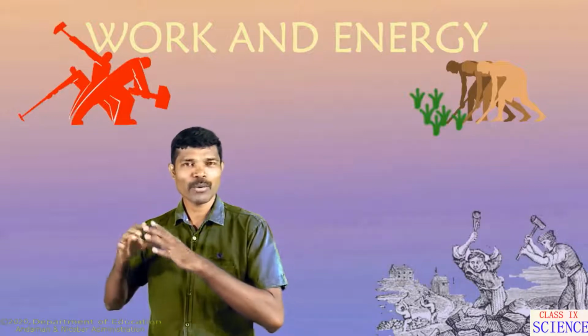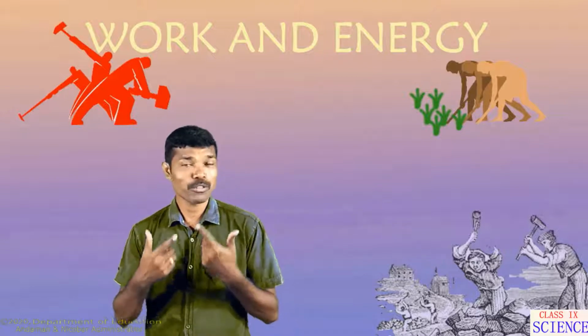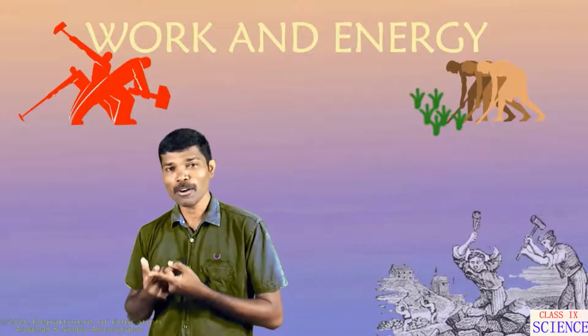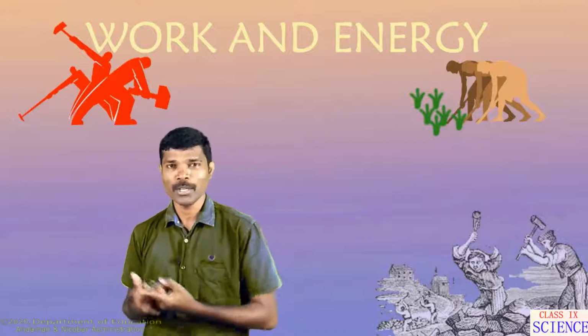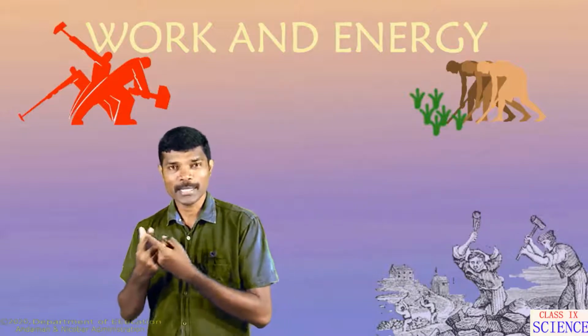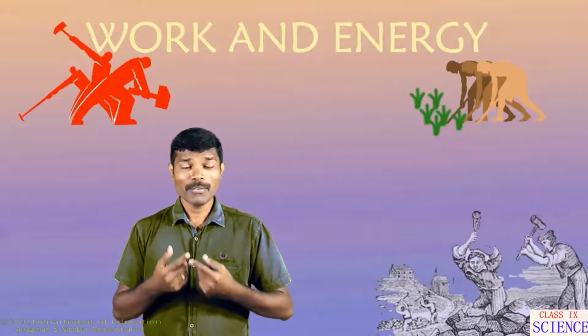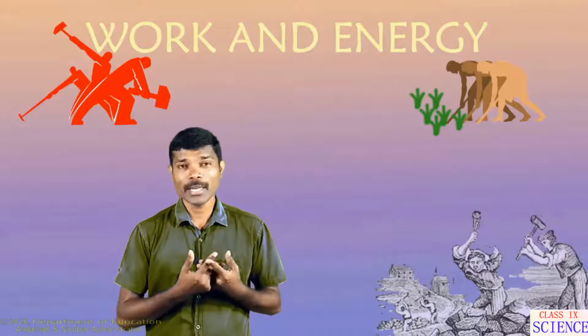When we apply force to an object, the object moves. At that time, what happens? We are applying our force. Muscular force is being applied on the object. As a result of this, the box moves. Here we can say that work is done on the object since the applied force causes motion to the object, right? So this way we can understand work in physics.